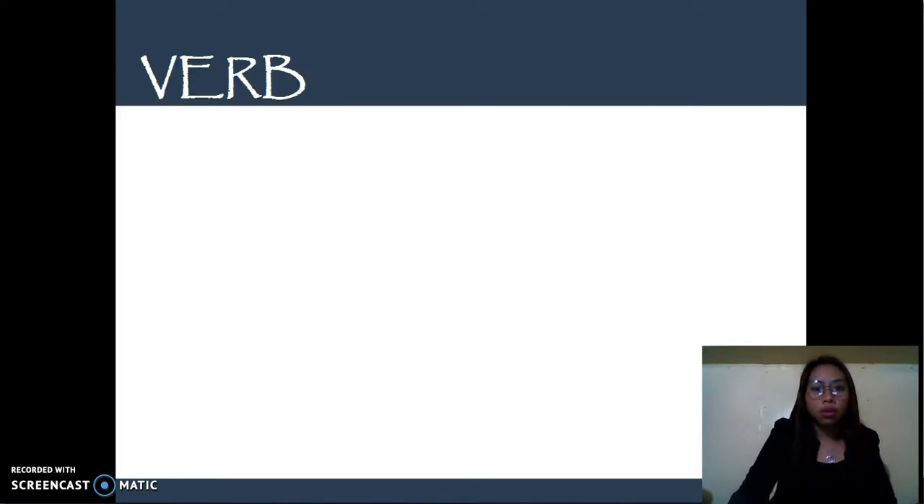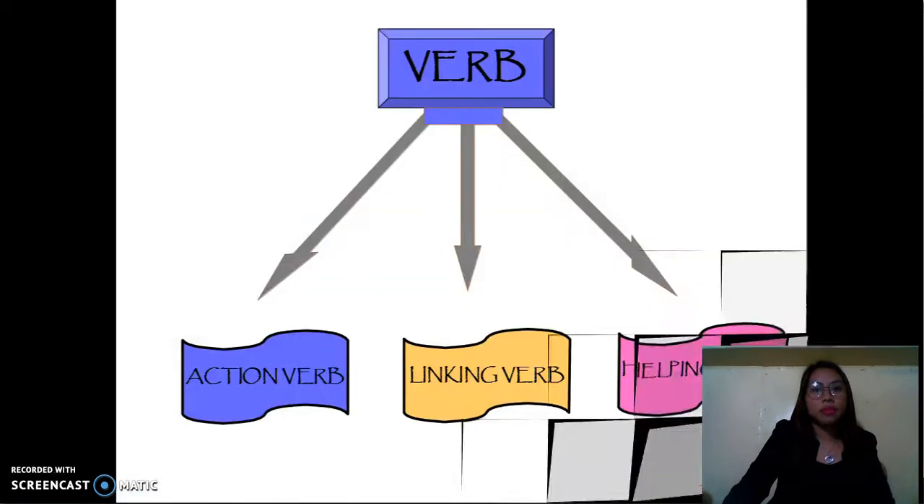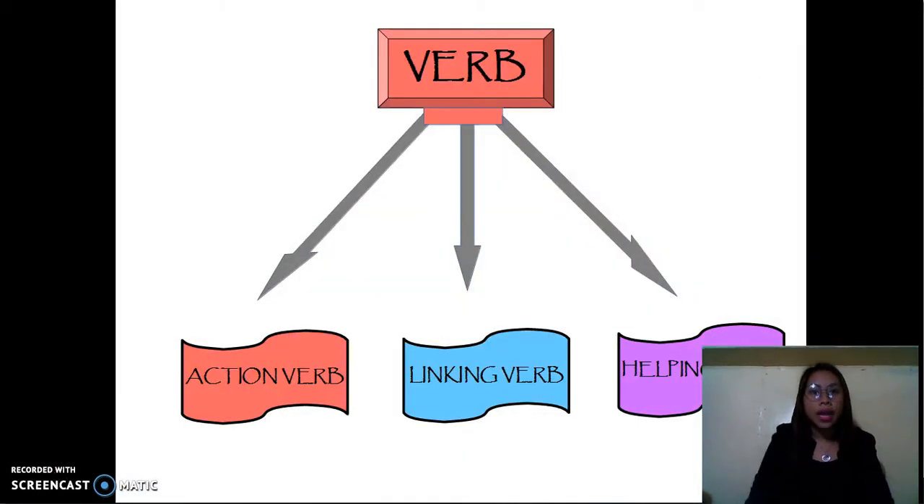Verbs are what we call those words that express action or state of being, or do not give the idea of action. Instead, they give the idea of existence and of state of being. Verbs are composed of three types. We have the action verb, the linking verb, and the helping verb. So let's start with the action verb.